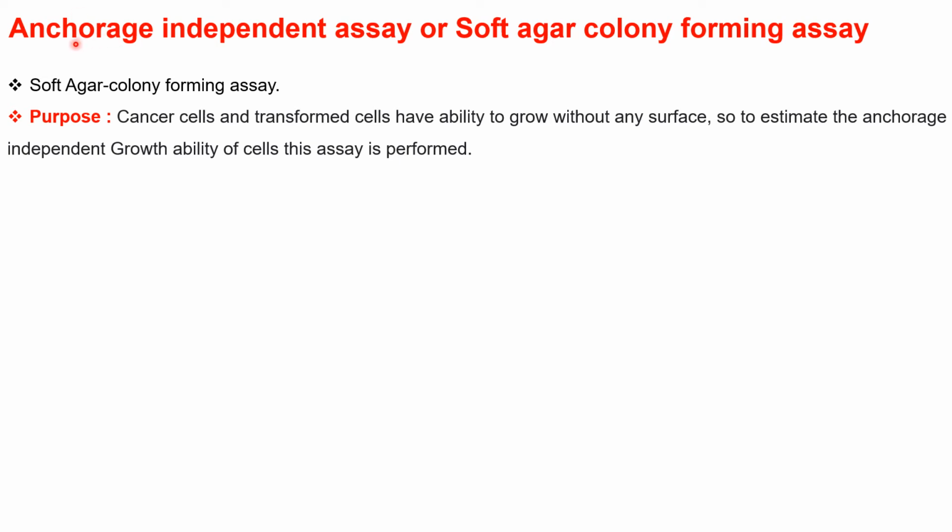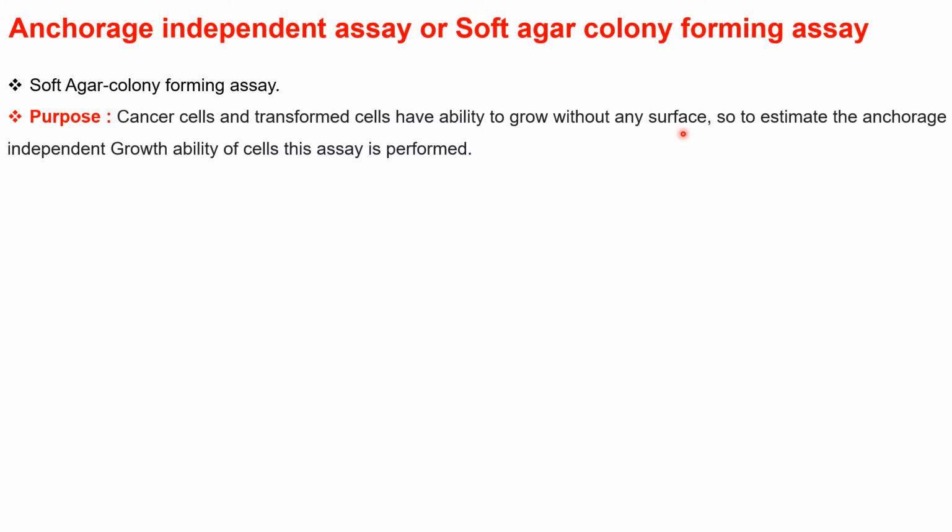Today we are going to discuss the in vitro assay, and one of the in vitro assays is the anchorage independent assay, also known as the soft agar colony forming assay. And why do we use this soft agar colony forming assay? Because cancer cells or transformed cells have the ability to grow without any surface, and this is one of the hallmarks of carcinogenesis. So to estimate this property of cancer cells, we use the anchorage independent assay.